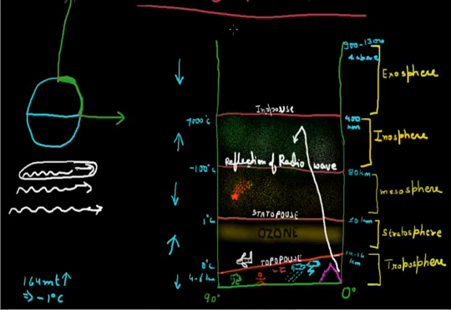So this is how I tried to explain the layers of the atmosphere. These layers of the atmosphere are also called the structure of the atmosphere. Now the second important thing in this chapter is the composition of the atmosphere, that we will discuss in the second part of the chapter on the atmosphere.